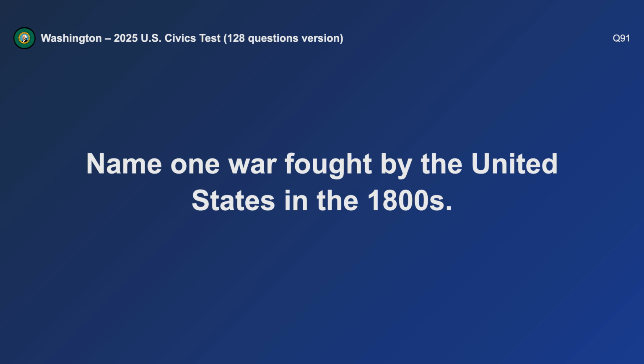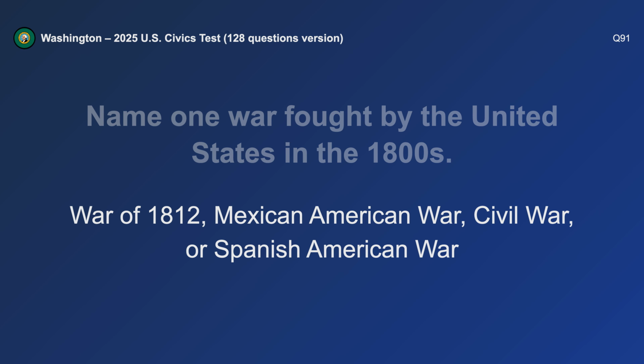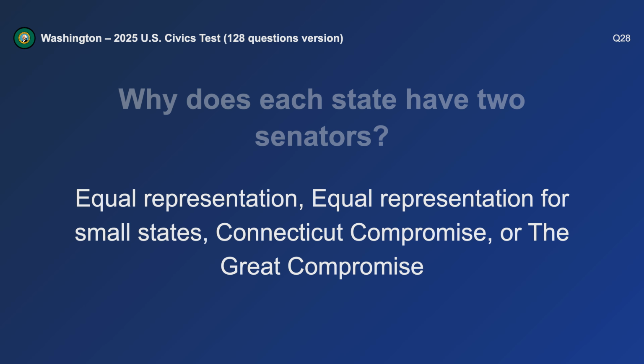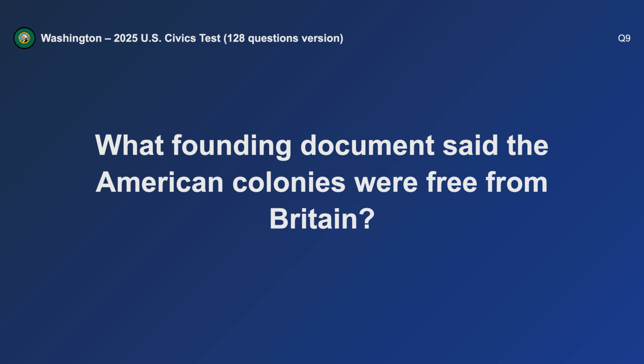Name one war fought by the United States in the 1800s. Civil War. Why does each state have 2 senators? Equal representation. What founding document said the American colonies were free from Britain?